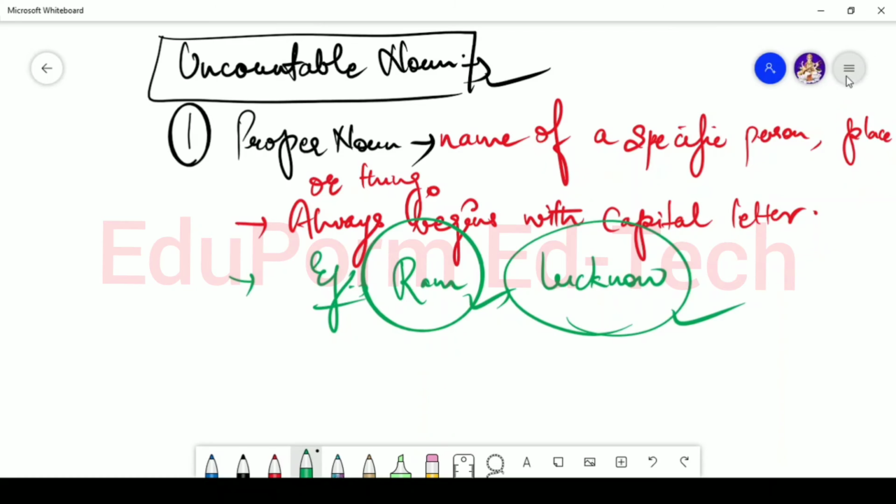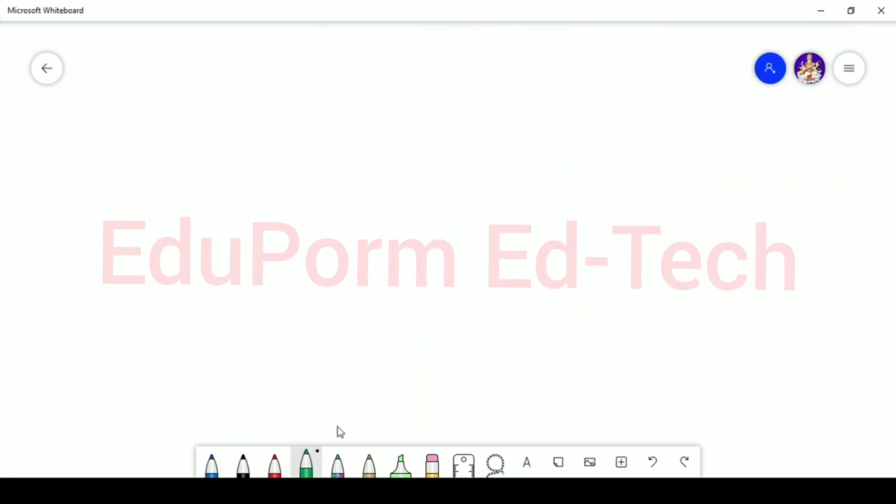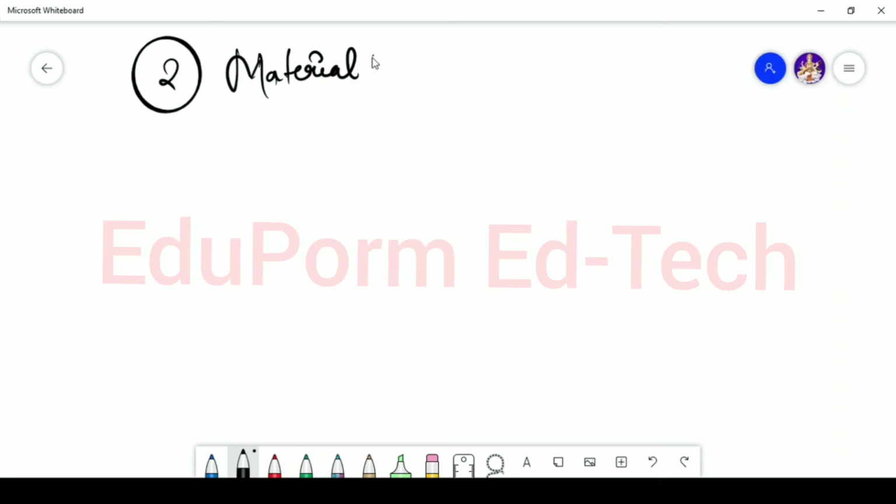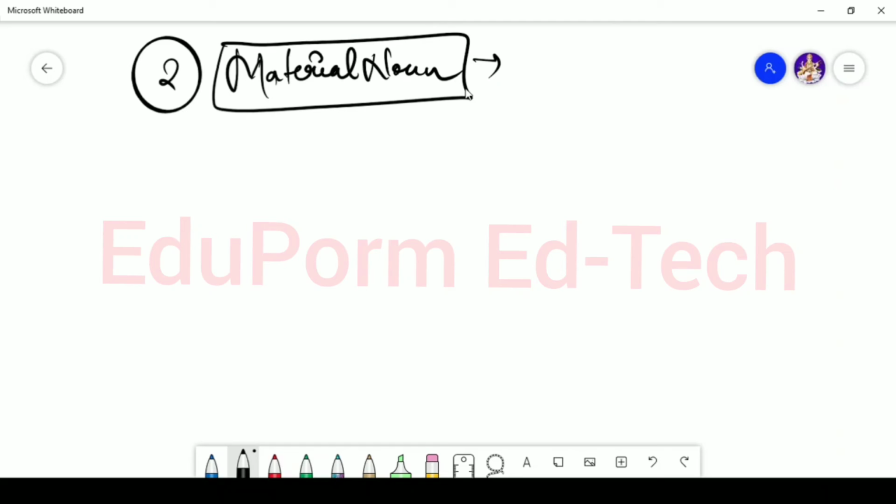Now the second one is material noun. Emphasize on the words. You can remember proper noun by the term itself. Let's say whenever you're having a conversation and you keep on saying that he is really rude, then the listener asks you, whom are you talking about? Please specify it properly. Then you take the name of that particular person, and hence the listener is able to understand. So proper noun means you are giving a proper name to the noun.